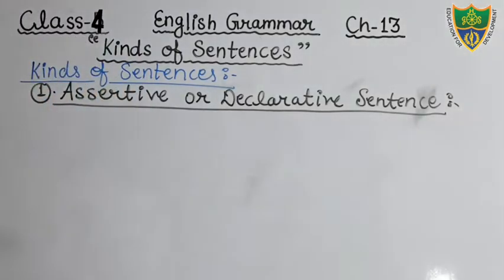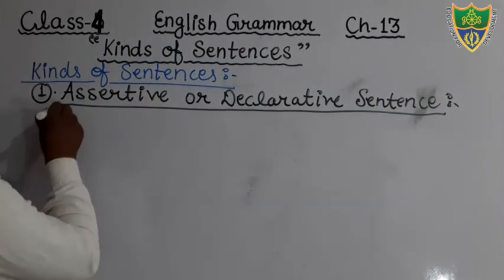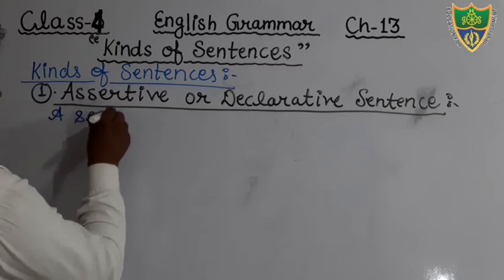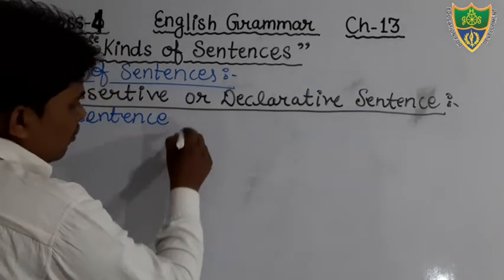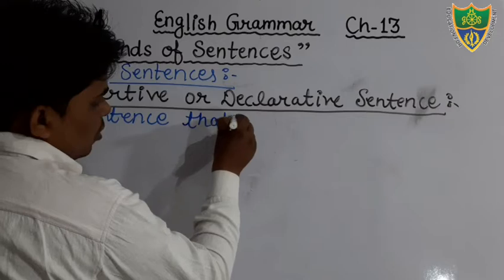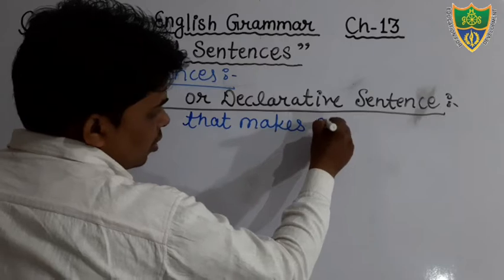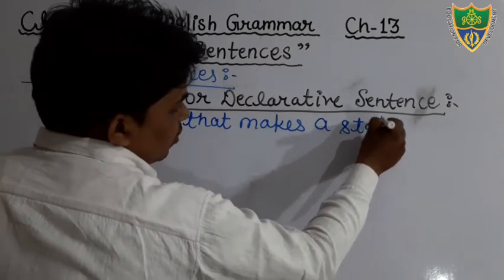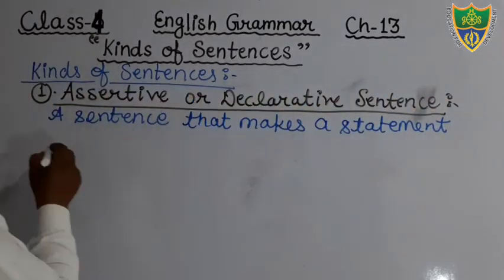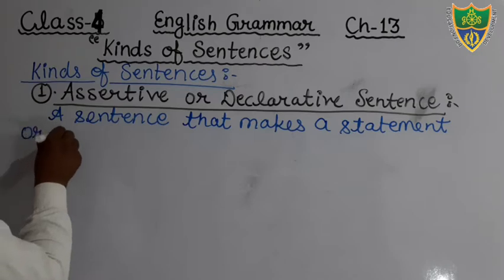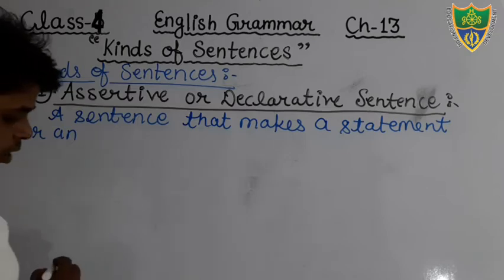Okay? So just write down what is assertive sentence. Assertive sentence is a sentence that, write down, it is also given in your book, you can also write from there, a sentence that makes a statement or an assertion. Dear students, I think it is visible to you. Yes. Okay.